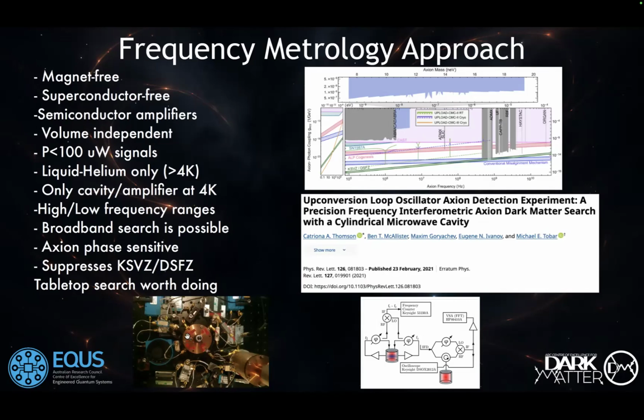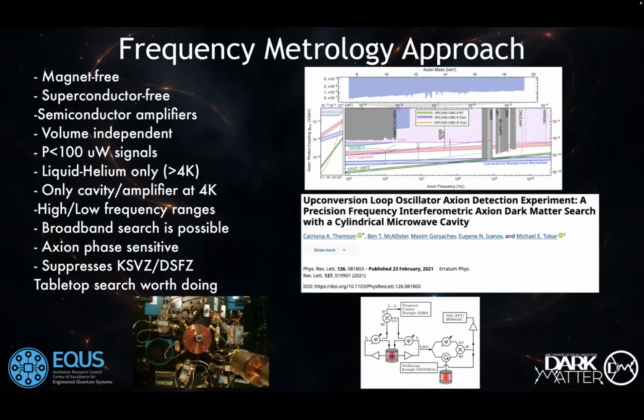So the room temperature setup looks like this. This is the whole experiment, with the cavity in the center, and a single student put some bounds, although they were not as good as CAS, but still some bounds on the axion fields. This was done in a couple of days' work. This was the prototype, of course, and the main takeaway from this experiment was that it is relatively hard to design a cavity with two frequencies very close in frequency